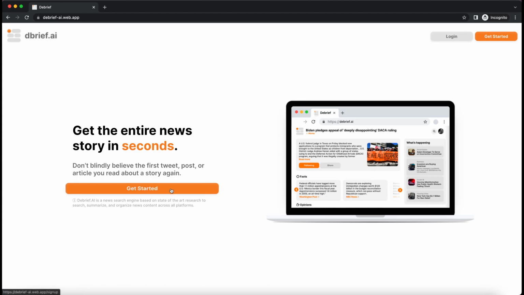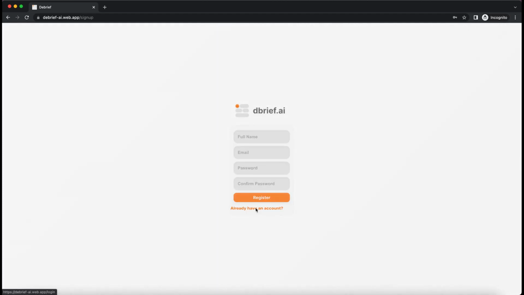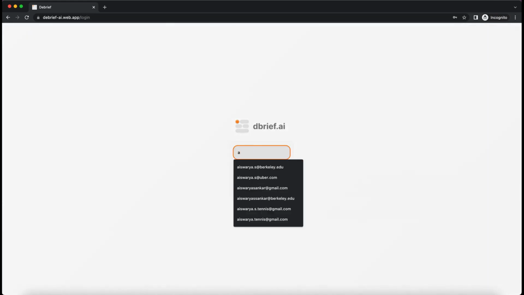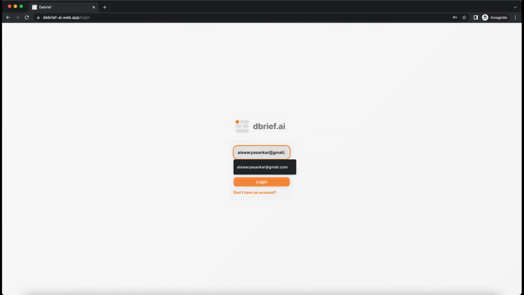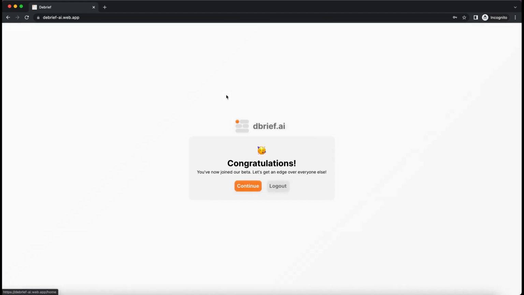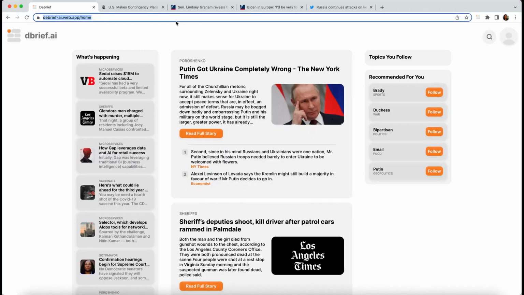Before I go into the entire site, we can go ahead and log in, but I want to show you just how easy it is to do that. So let's go ahead, and I want to first begin with the Chrome extension.